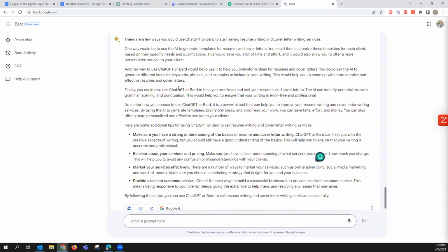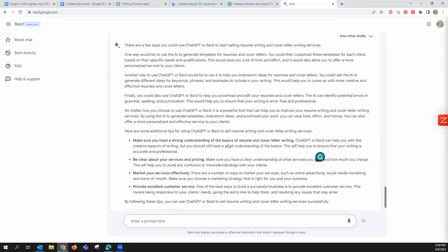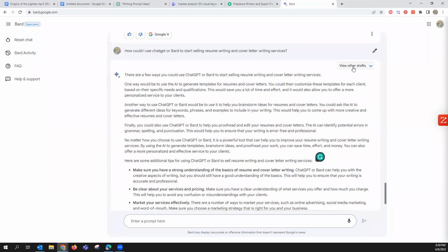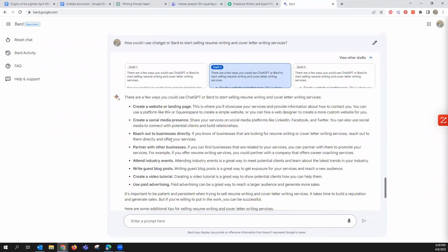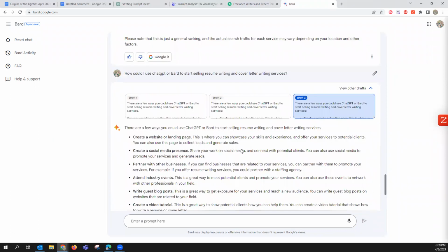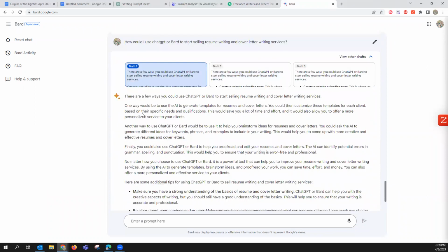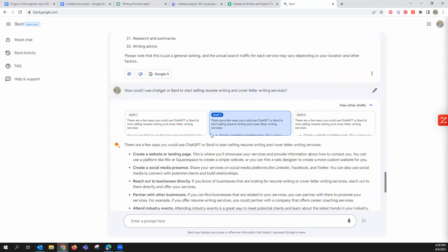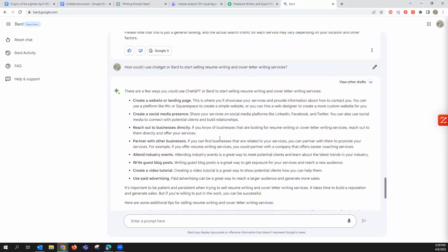All right, so here's a few ways you can use ChatGPT or Bard to start selling resumes, and here it's giving some tips. The great thing about Bard is it gives you three options, right? Draft one, this is draft two, it's going to have more information, or different information. And then draft three will have some alternative, right? So you pick which draft by just going over the information, which one looks better for you. Maybe this one, let's pick this guy, right? Now from here, you just pick what you want to go for.